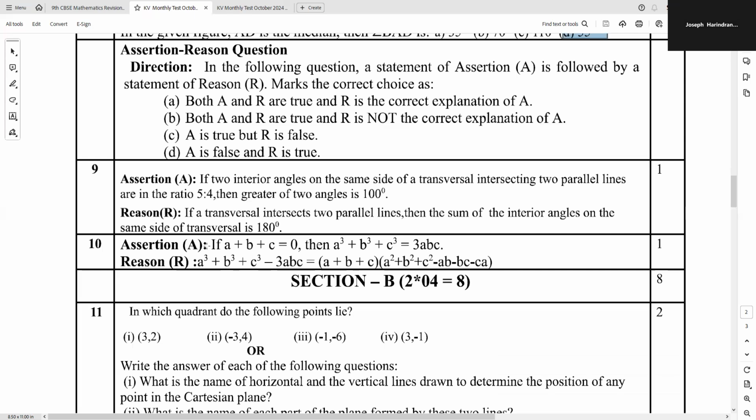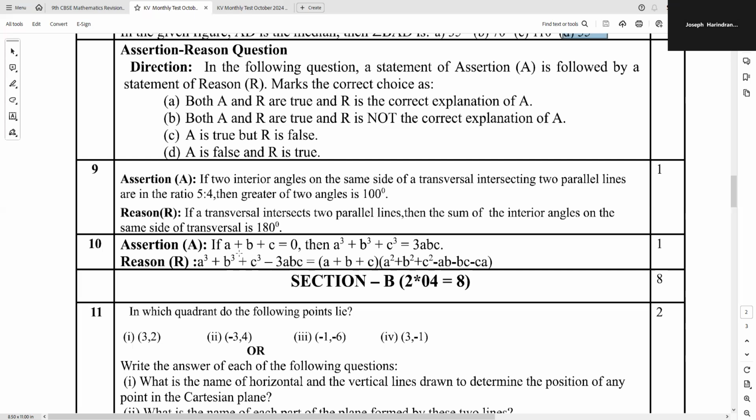There you are, 10th question. Assertion: if A plus B plus C equals 0, then A cube plus B cube plus C cube is equal to 3ABC. There is a famous identity here. The reason is that identity, the last identity that you learned in 9th standard. A cube plus B cube plus C cube minus 3ABC is equal to A plus B plus C in one bracket and in the other bracket A squared plus B squared plus C squared minus AB minus BC minus CA. Irrespective of the second bracket, since A plus B plus C is 0, the entire result on the left hand side is equated to 0.